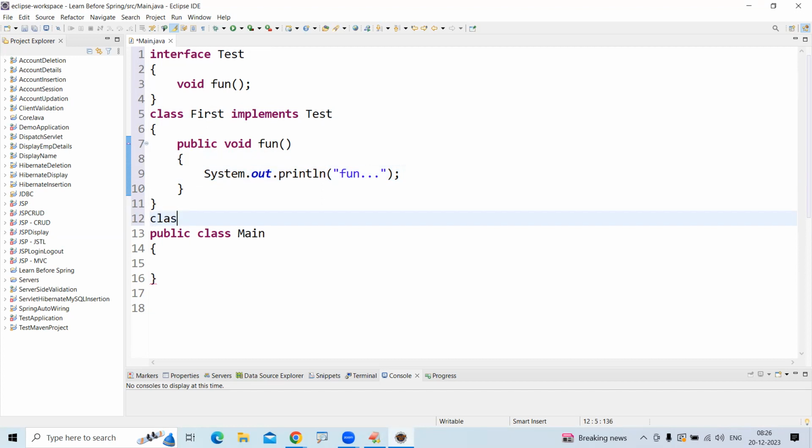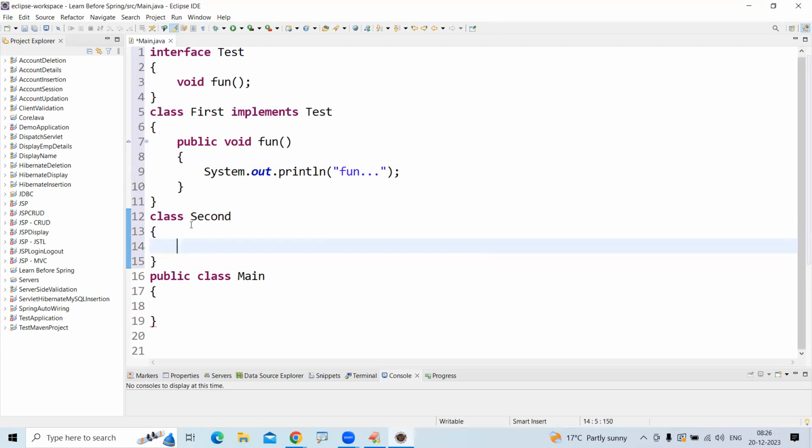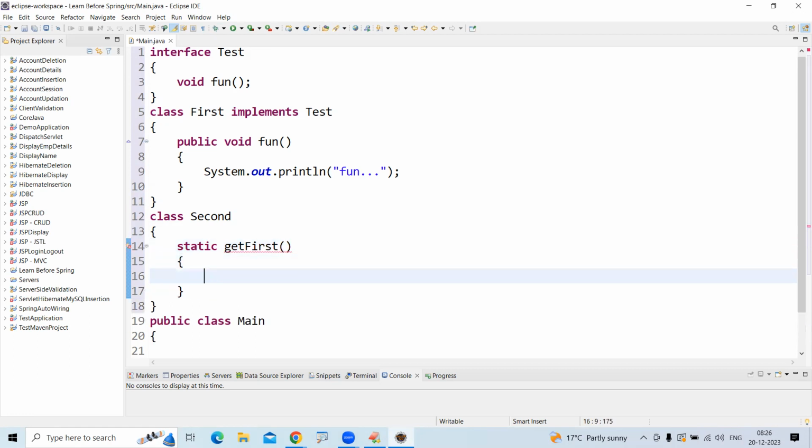Now here I'm taking one more class, the Second class. In the Second class, I'm defining a static method. The method name is getFirst. What is this getFirst method doing?